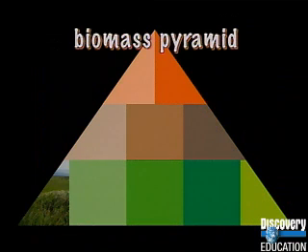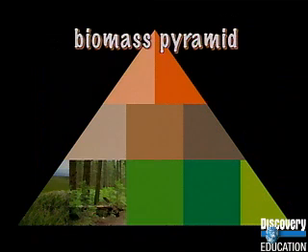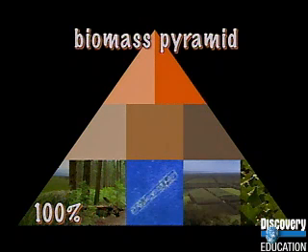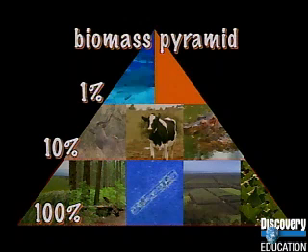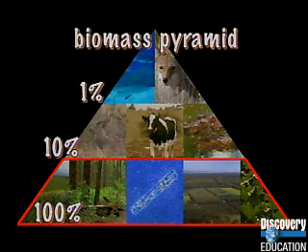Despite this reduction, an ecosystem sustains itself because the biomass, or number of organisms, at each trophic level is also reduced by at least 90%. The biomass at the bottom level is so great, and it replenishes itself so quickly, that it can sustain the organisms at the higher levels.